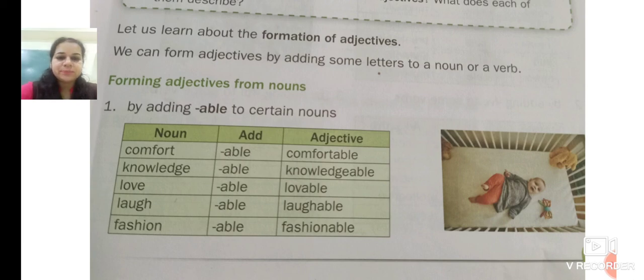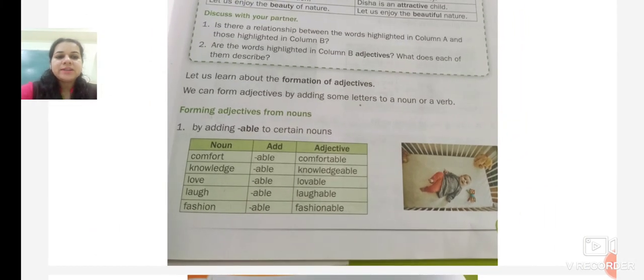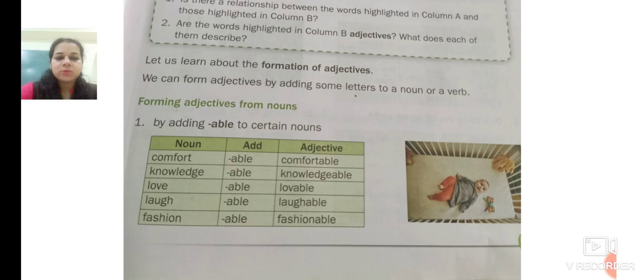Like comfort, we add able. It becomes comfortable. Knowledge, knowledgeable. Love, lovable. Laugh, laughable. Fashion, fashionable. The words which are added, like able, are also known as suffixes. The adjectives are formed from nouns.